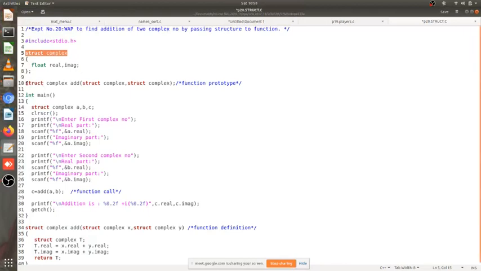Here is an important concept called function prototyping. Whenever I am not defining a new function and I am just writing its declaration, not defining in the sense I am not writing the body or the code of the function, but I am telling my compiler that this named function is somewhere there in the file you are currently in. So this is referred to as function prototyping. You are telling the compiler that a function of this name, with this many arguments and this return type, is there somewhere in my program code.